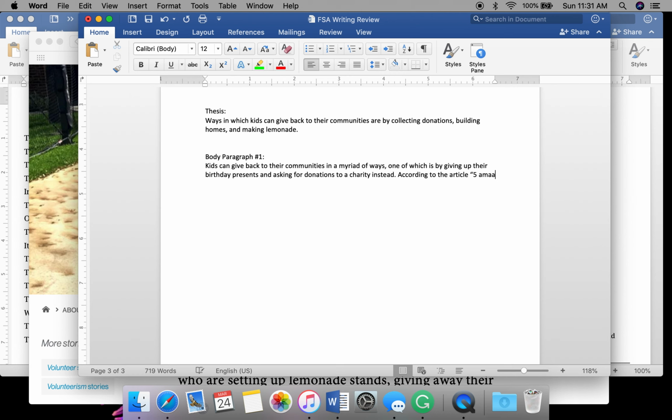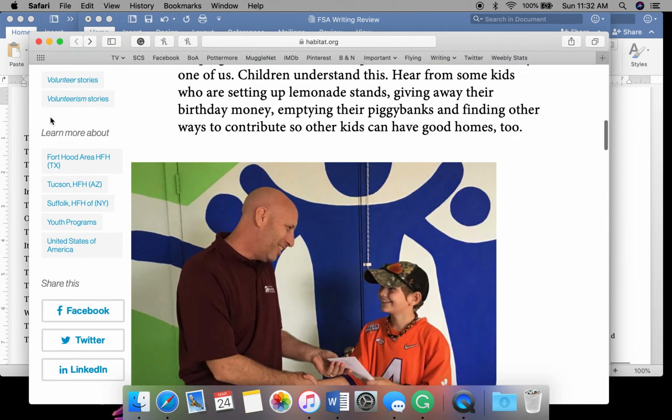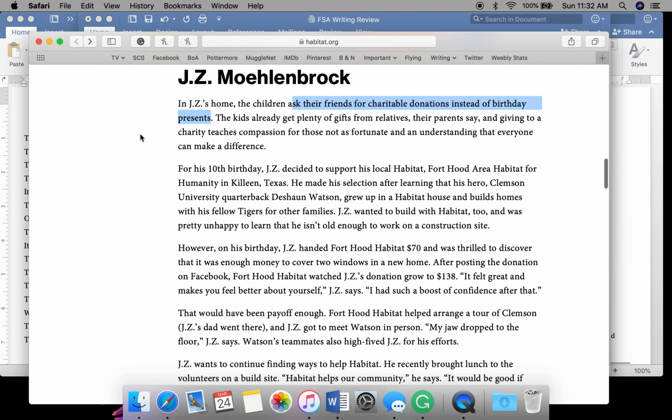So 5 amazing kids who make a difference. According to the article, 5 amazing kids who make a difference, it states that. Here I'm going to paraphrase. I know it's his 10th birthday, but I want to put that in my own words because down here it says for his 10th birthday.